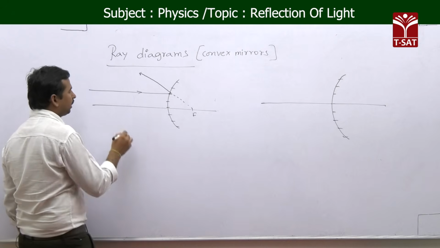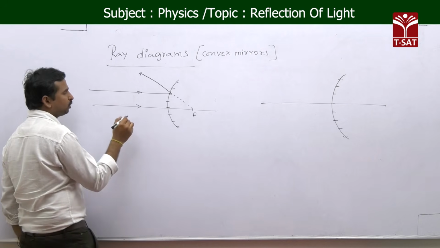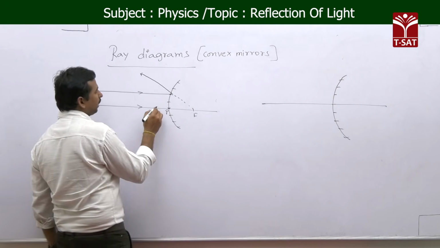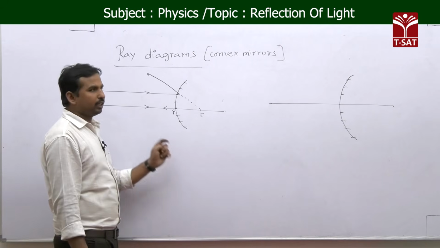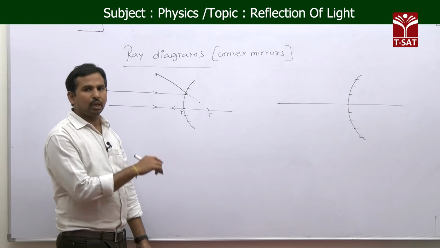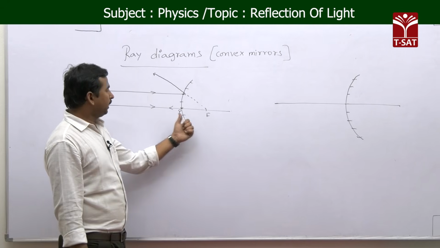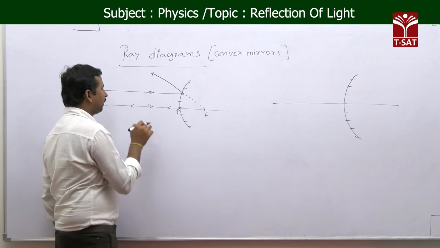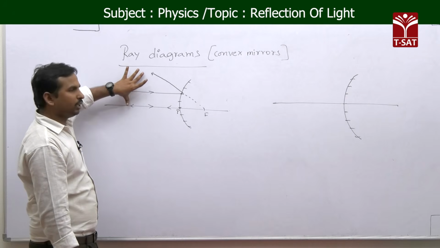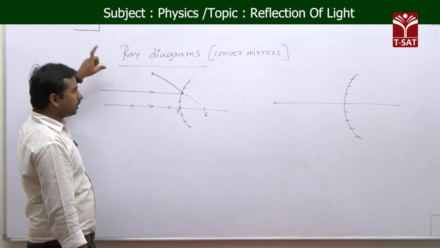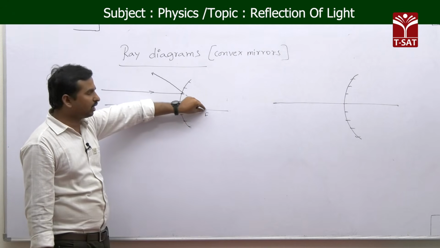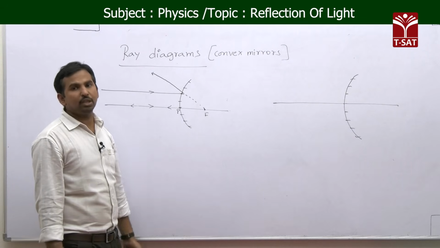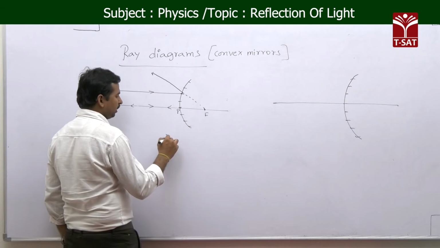Now, for the second light ray, just like the previous one, the light ray passing through the center of curvature is incident at the pole. After reflection, with angle of incidence equal to angle of reflection, as the angle of incidence is 0, the angle of reflection also becomes 0. Now it is retracing back in the same path. This is our first reflected ray and this is our second reflected ray. These two light rays will never meet at a point because they are diverging here. So these two light rays appear to be meeting at the point F, which is our principal focus. That is why the image formed is a virtual image.